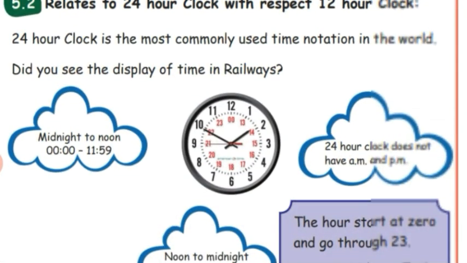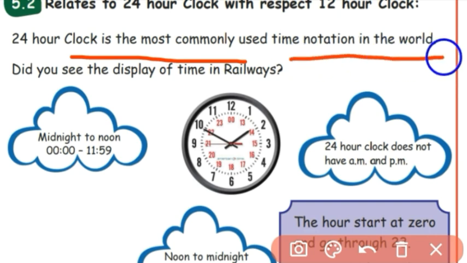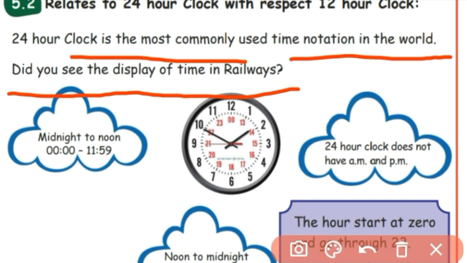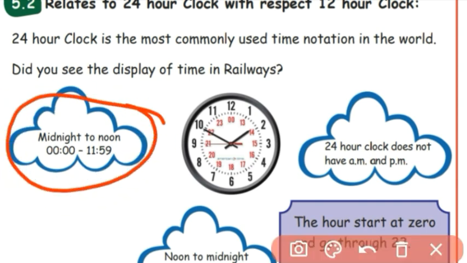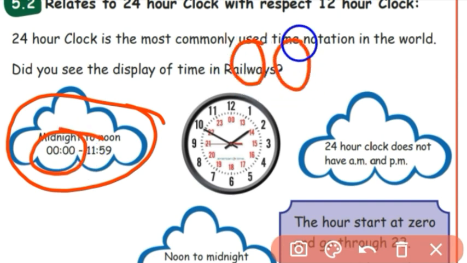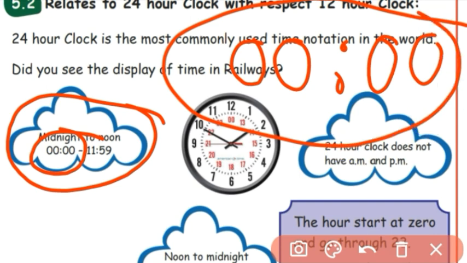Now let's relate the 24-hour clock with respect to the 12-hour clock. See, the 24-hour clock is the most commonly used time notation in the world. Did you see the display of times in railways? In railways, they use only the 24-hour clock. 24-hour clock means digital clock. See, in the 24-hour clock, midnight to noon is represented like this. This is midnight 12 o'clock. 12 o'clock is represented as 0000. This means it's 12 o'clock, 12 AM.